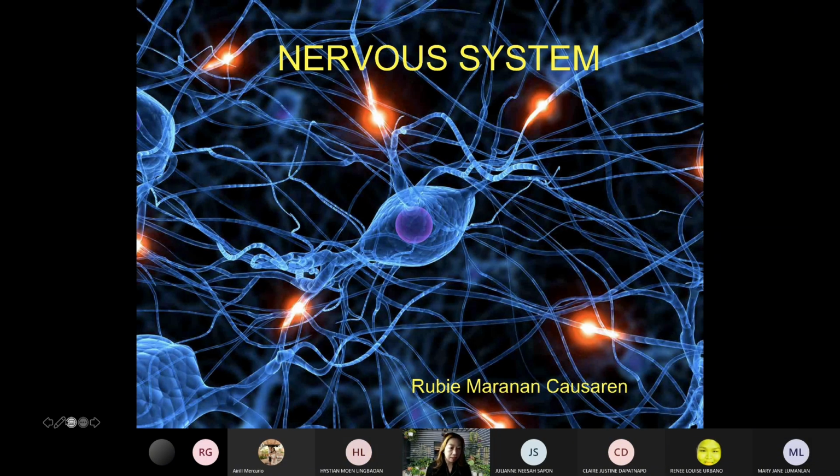And the bright areas here actually represent action potentials. And we are going to have a very, very interesting discussion on this because the nervous system is said to be the system that controls and regulates the bodily processes. Okay.